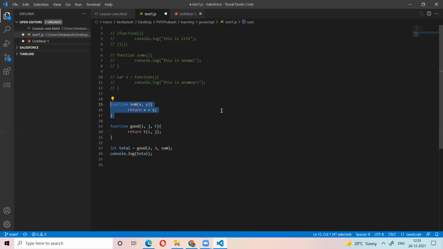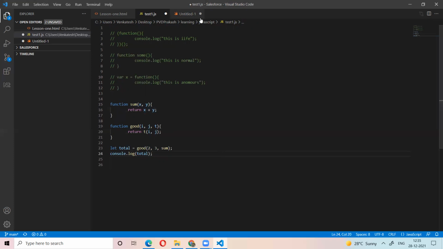What is the callback function? Sum is the callback function. A function which we can pass as an argument to other function. So here sum is the callback function.